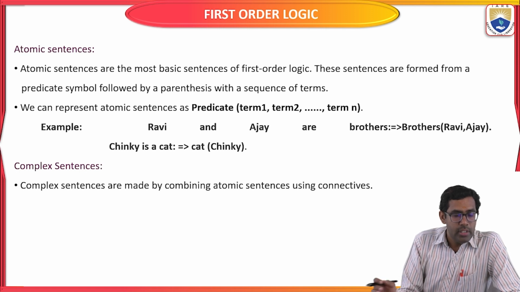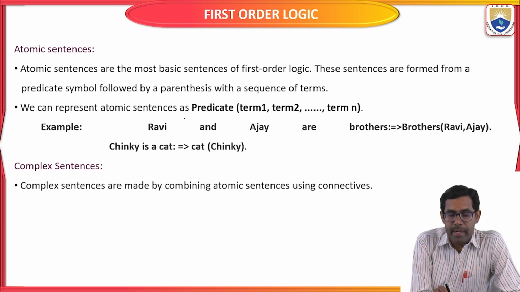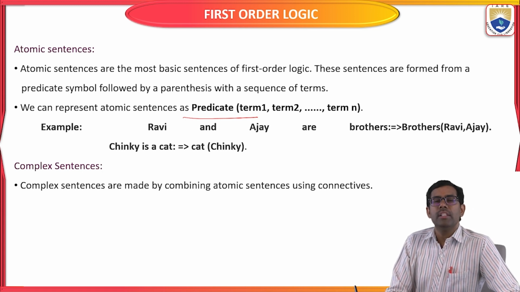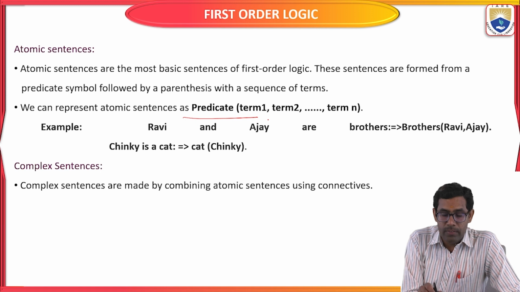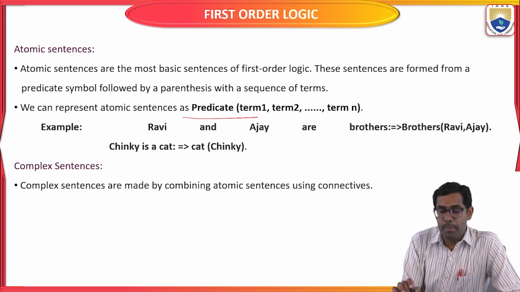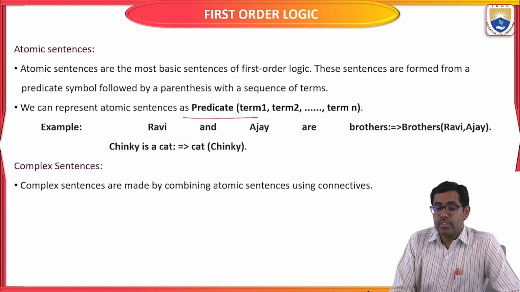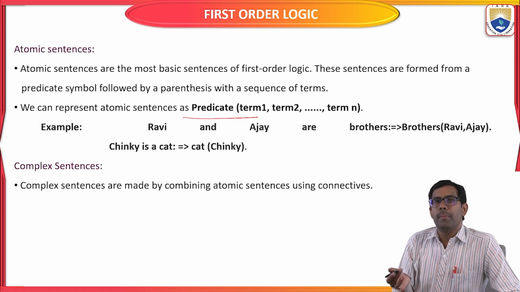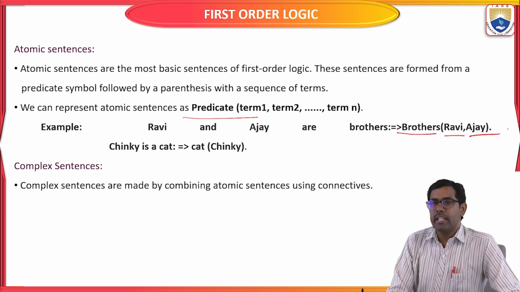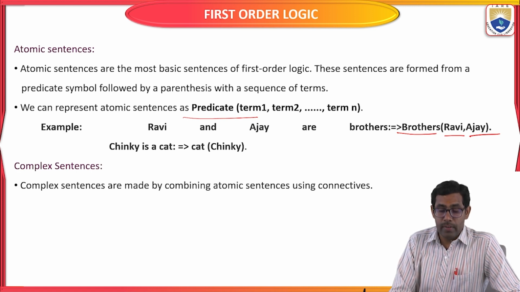We can represent an atomic sentence as a predicate. So here the atomic sentences are represented in predicate logic: predicate of term 1, term 2, up to term n. For example, "Ravi and Ajay are brothers." Who is a brother? Ravi. And who is a brother? Ajay. In this way we write first order logic.